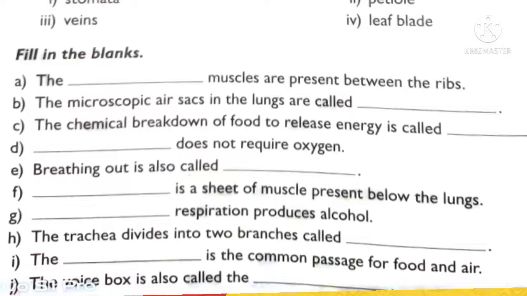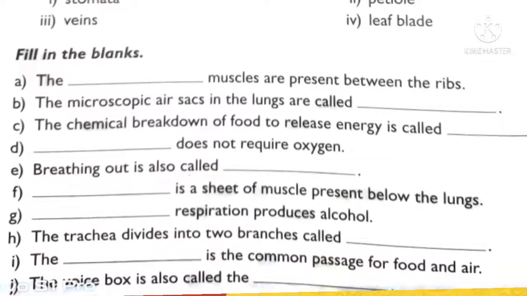H: the trachea divides into two branches called bronchi. When it divides into two bronchi, each of the bronchi further divides into bronchioles. So the trachea divides into two branches called bronchi, and if a further question is asked about the further branches of bronchi, they are known as bronchioles.